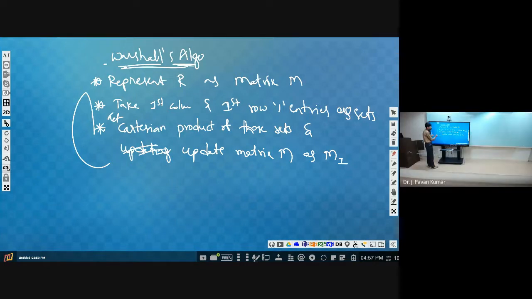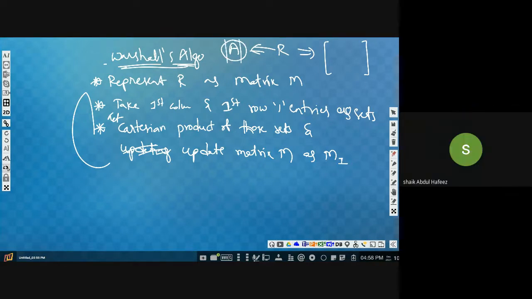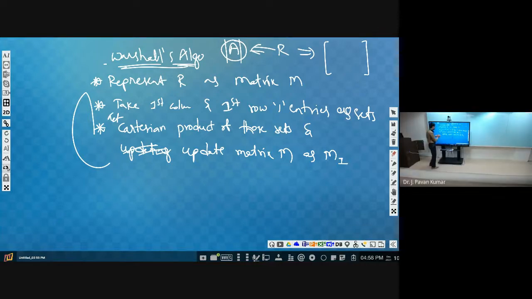And where do the rows and columns come from? From the relation, and the relation comes from set A. So the number of rows and columns is the number of elements in A. We need to repeat for that many times.